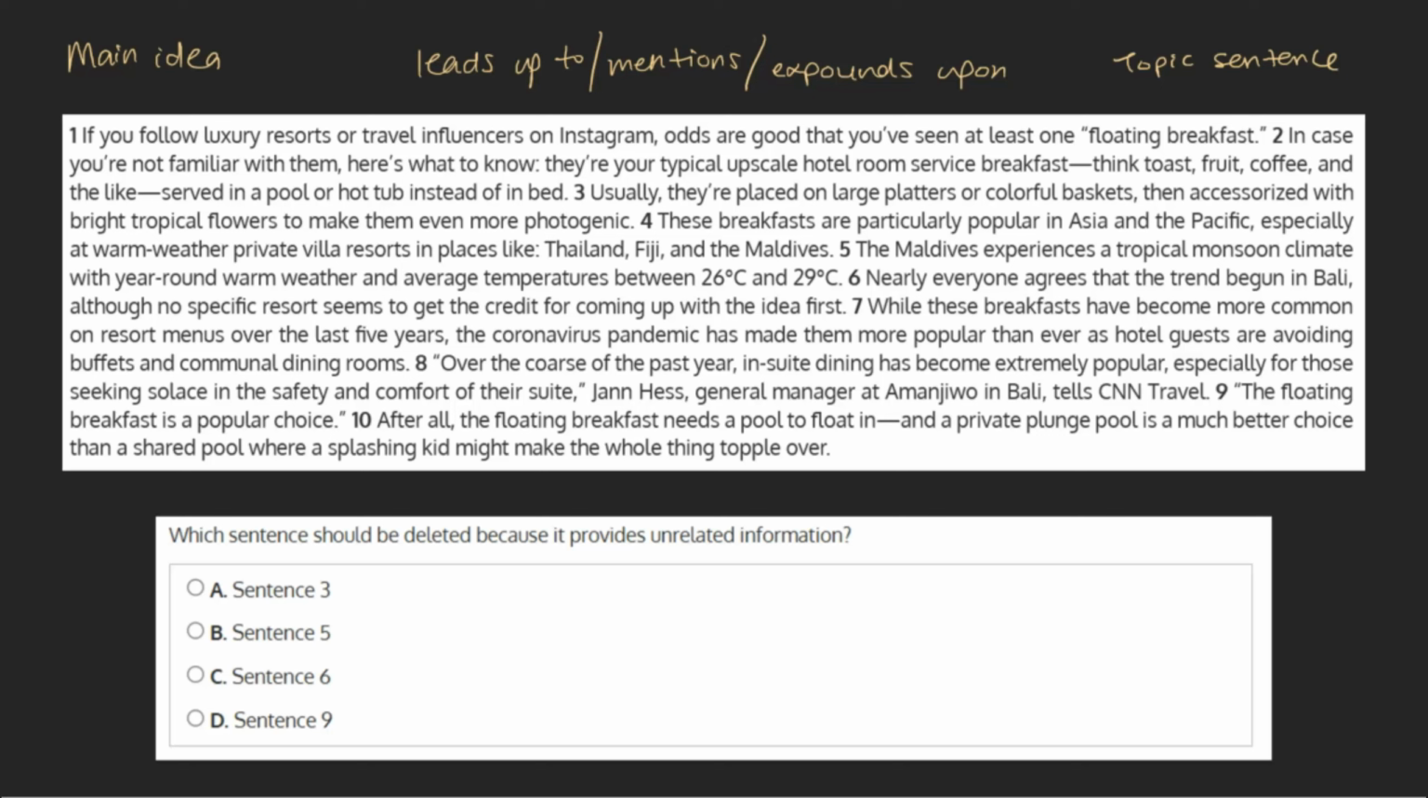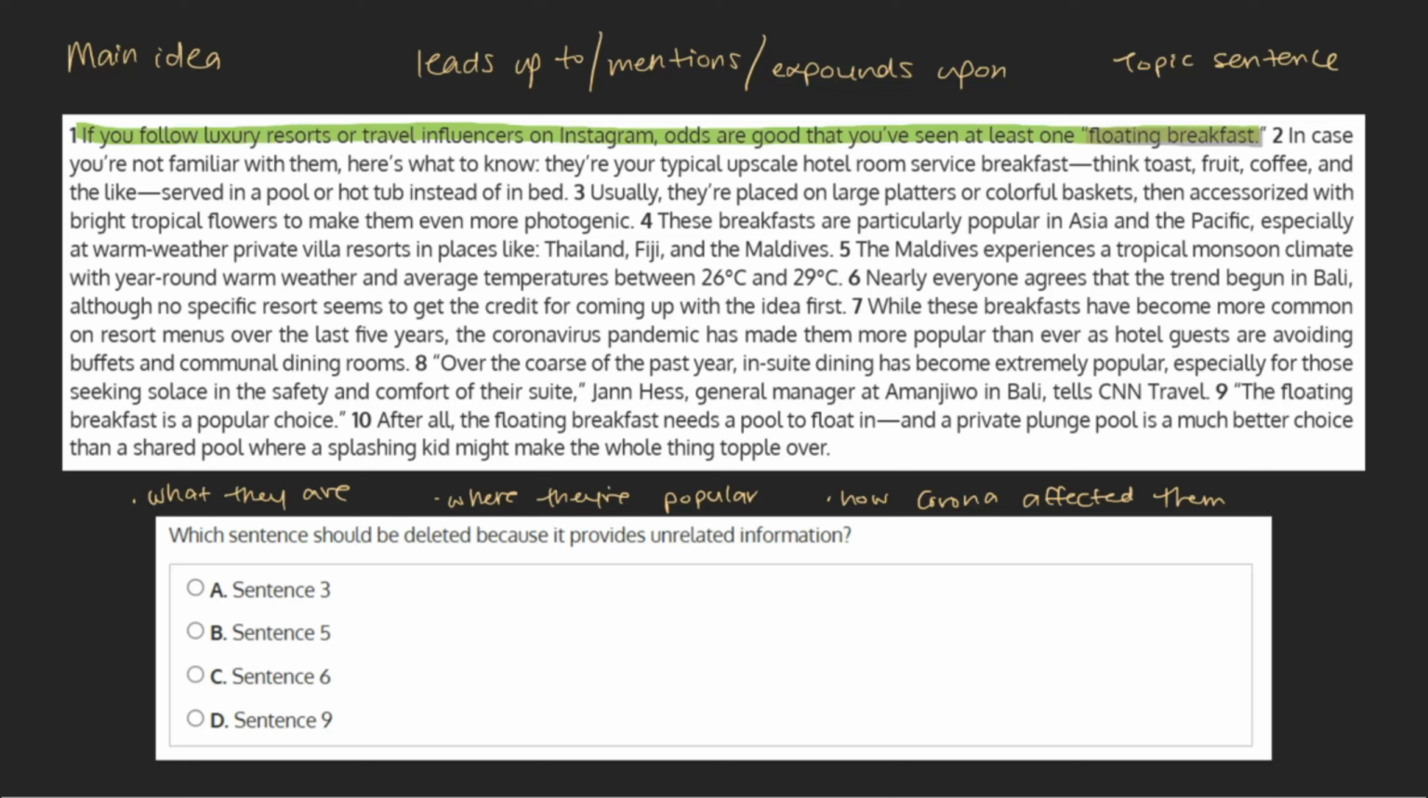This paragraph is an example of one where the first sentence is the topic sentence. If you follow luxury resorts or travel influencers on Instagram, odds are good that you've seen at least one floating breakfast. This sentence sets up what we're going to be hearing about throughout the rest of the passage: floating breakfasts. We see a definition of what they are, where they're popular, how the coronavirus has affected them, and more.